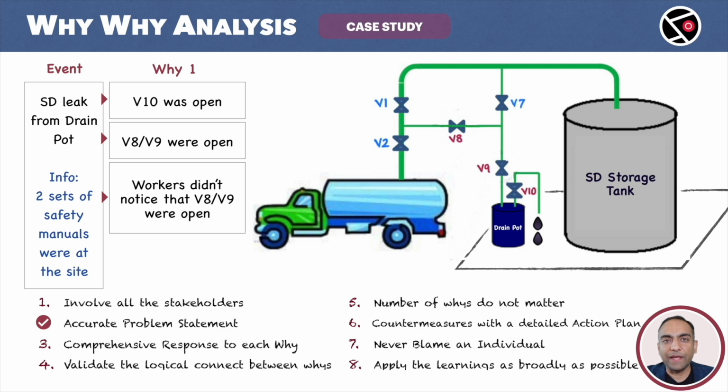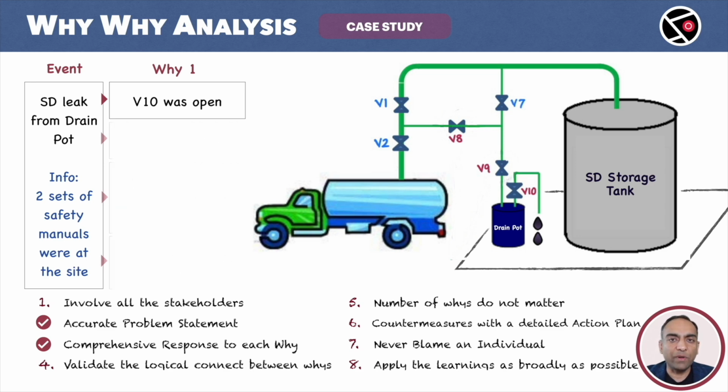Not just that, SD leaked from the drain pot because no one noticed the leak until it was too late. The leak continued for more than an hour. The delay in detection is also a reason. All these answers are included in the YY analysis done by JESCO. Pretty comprehensive. Let's go back to our rules. Rule 3 is clearly satisfied. Comprehensive response to every why. Going ahead, I will limit myself only to the first response.